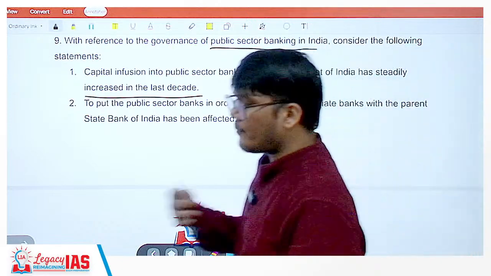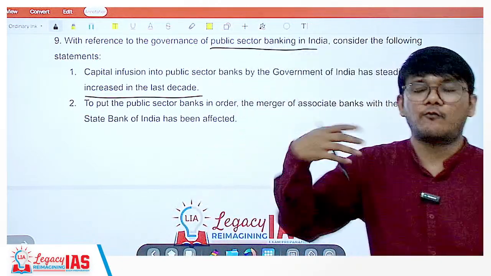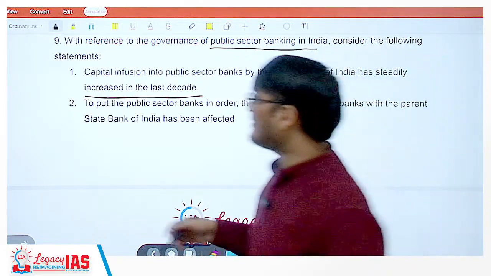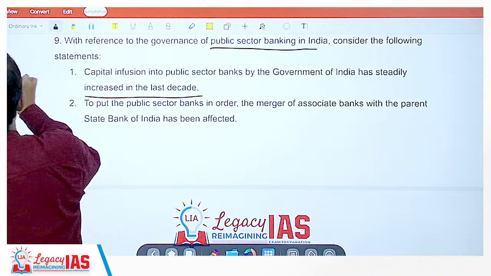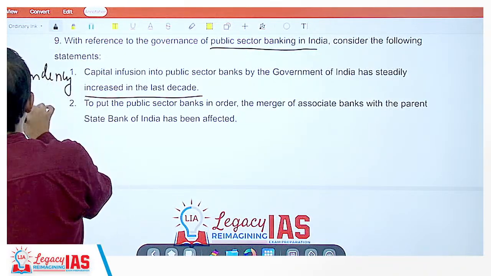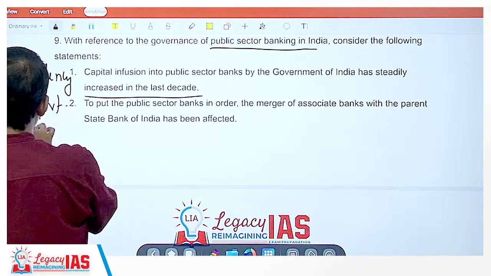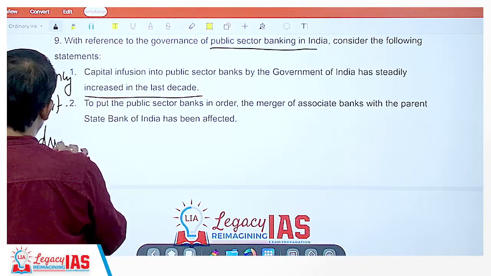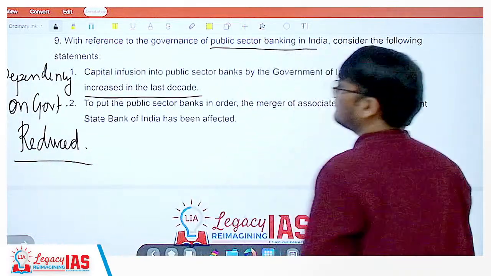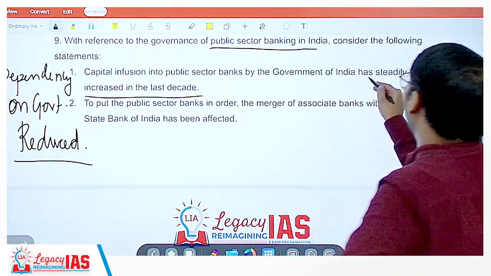Because of more privatization and less dependency on the government. The dependency on government reduced. So if the dependency is reduced, not more and more would be put in.